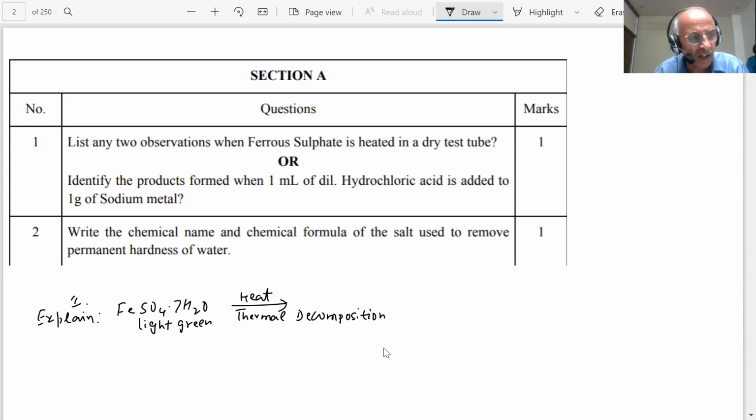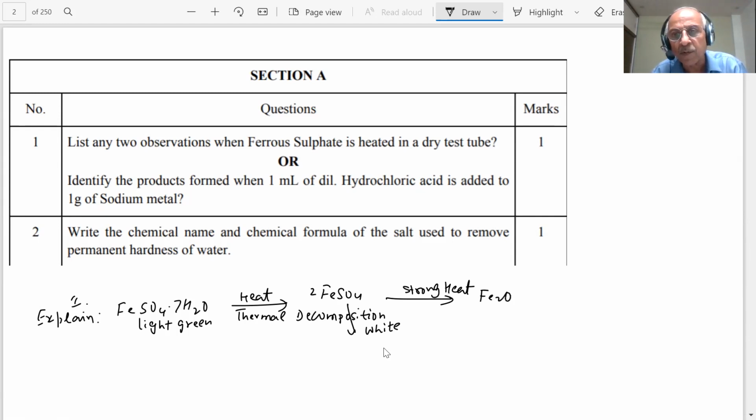So what happens when it undergoes thermal decomposition? First, the ferrous sulfate will become anhydrous and there will be a color change. This is white in color, or colorless. And on further strong heating, you know that it undergoes further decomposition.